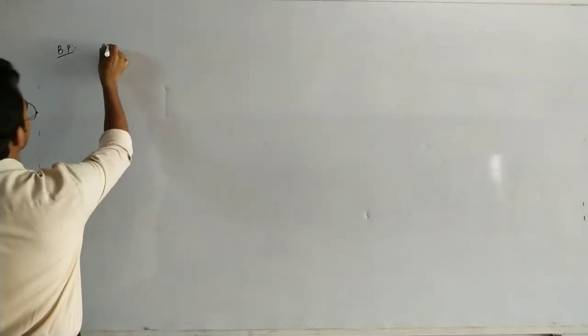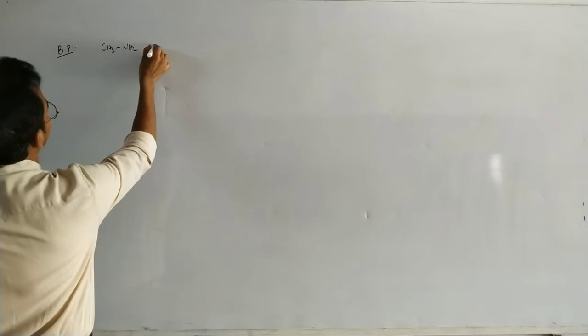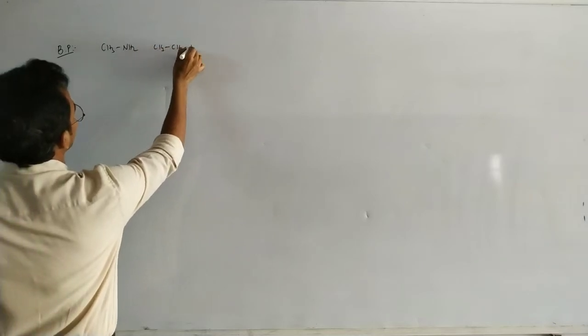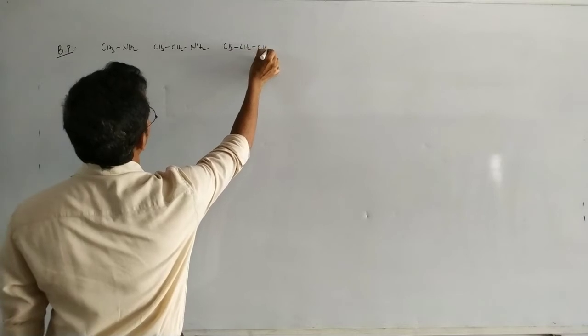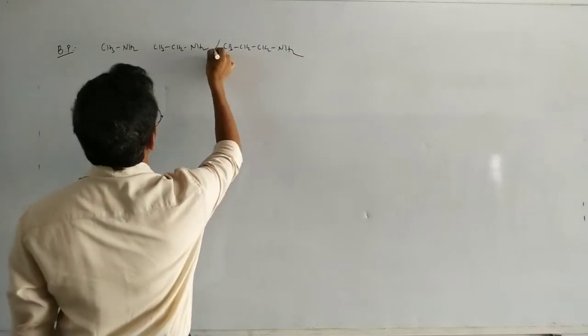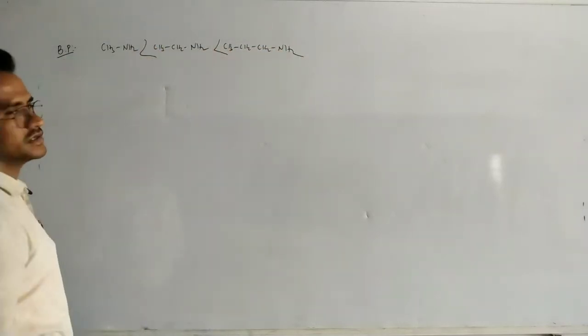Now suppose this is the primary amine. This is also primary amine, and this is also primary amine. So all are the primary amines. So molecular weight increases, so boiling point increases.